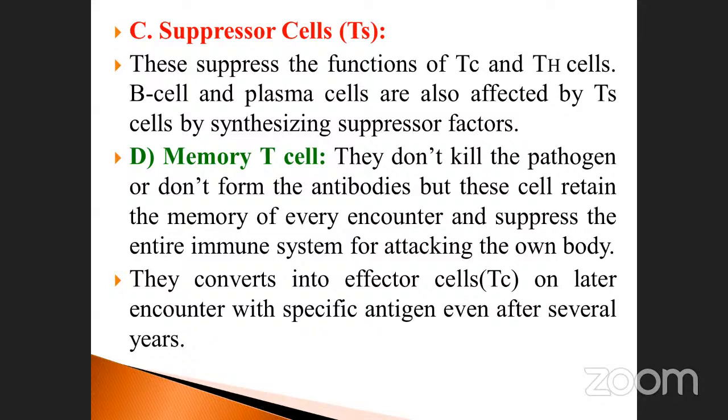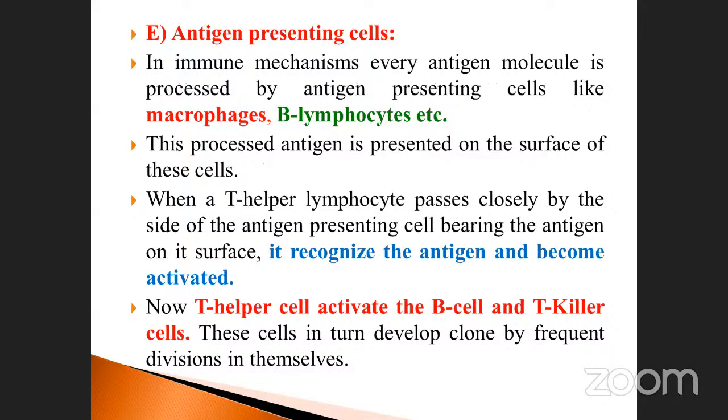It induces or converts effector cells, and the effector cells encounter the foreign particles. It may survive for so many years. That is the reason for memory T cells. This is also called immunological memory. And then the antigen presenting cell is also present in it.